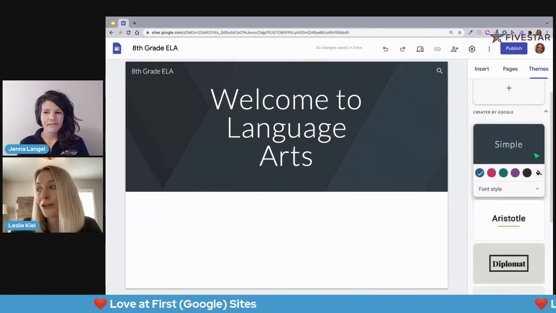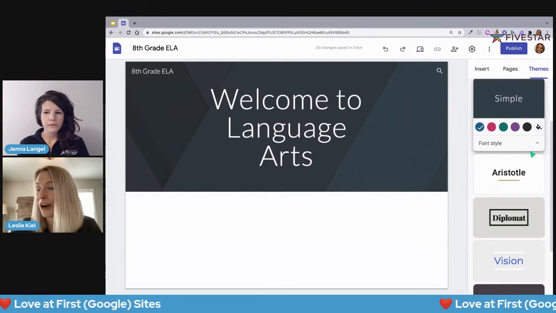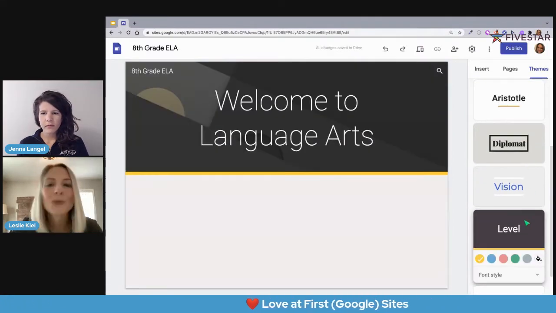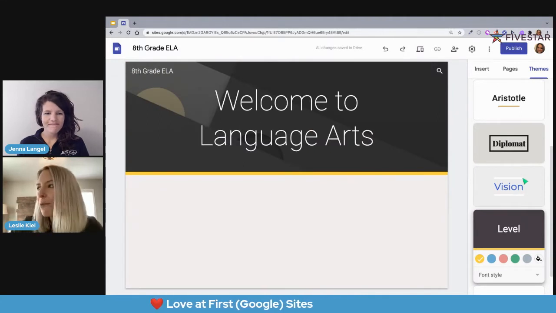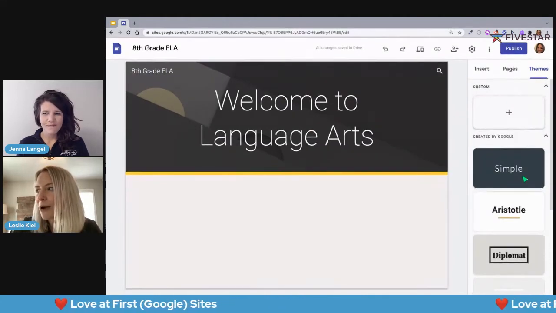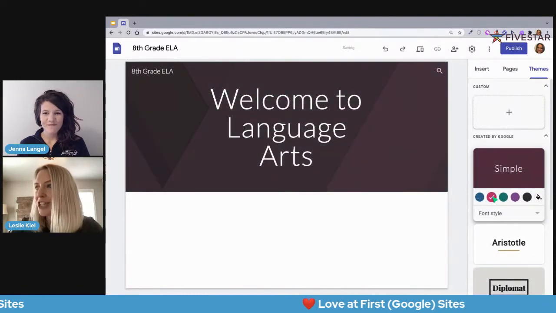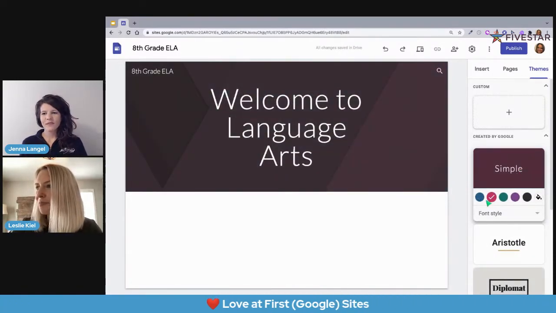And we've got all sorts of choices here. Now, I could go through each of these and see which one is going to be exactly what I want. But for the sake of our demo, I'm going to keep it simple with this simple theme. Maybe I'll change that color though.